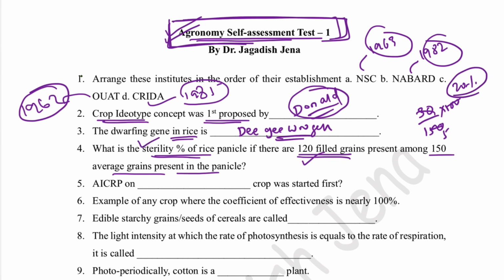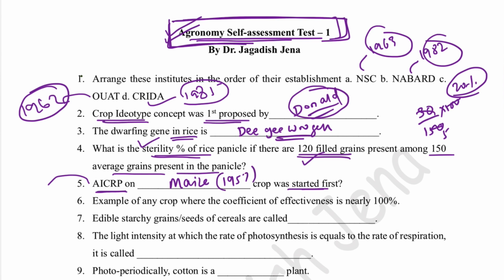Then, AICRP on which crop was first started? AICRP means All India Coordinated Research Project. So the first crop was maize. AICRP on maize was first started, in 1957. Coming to your sixth question.